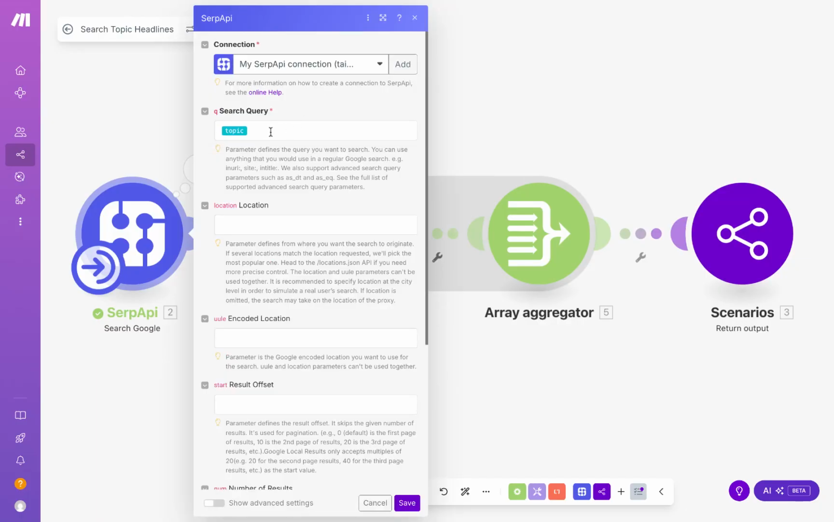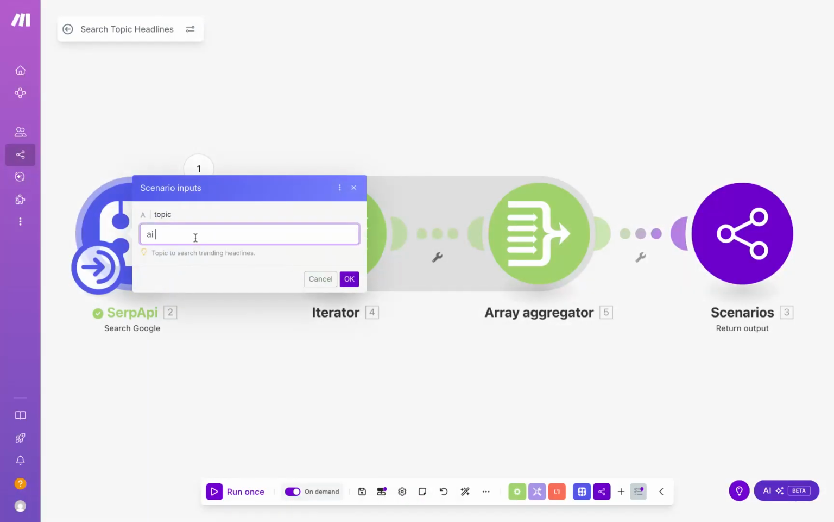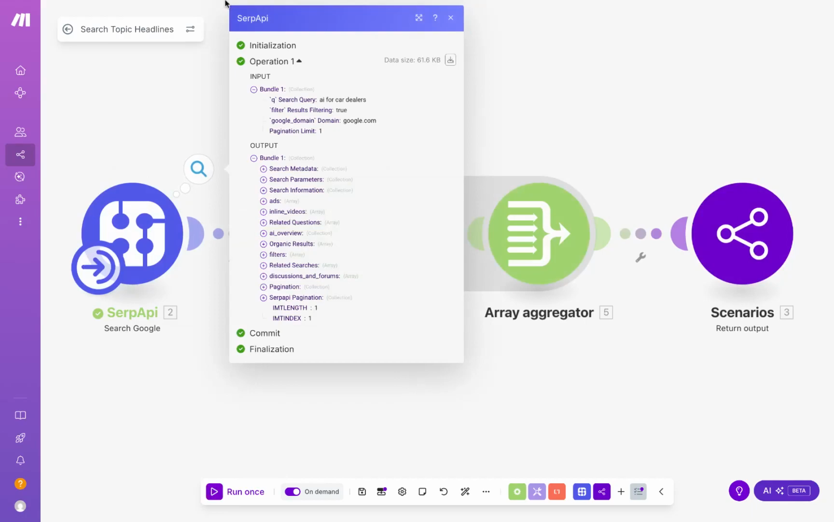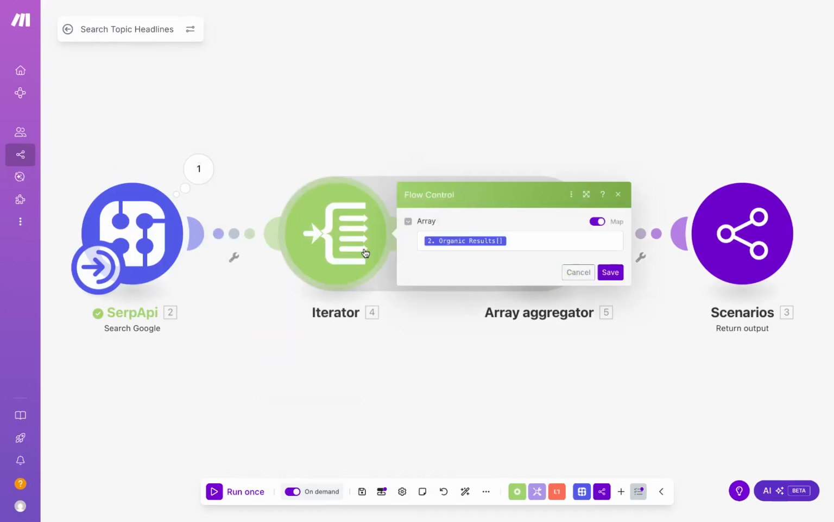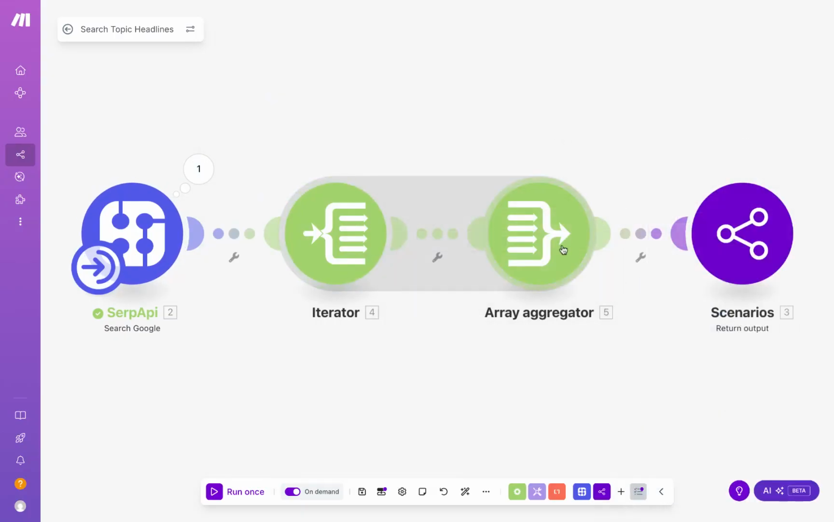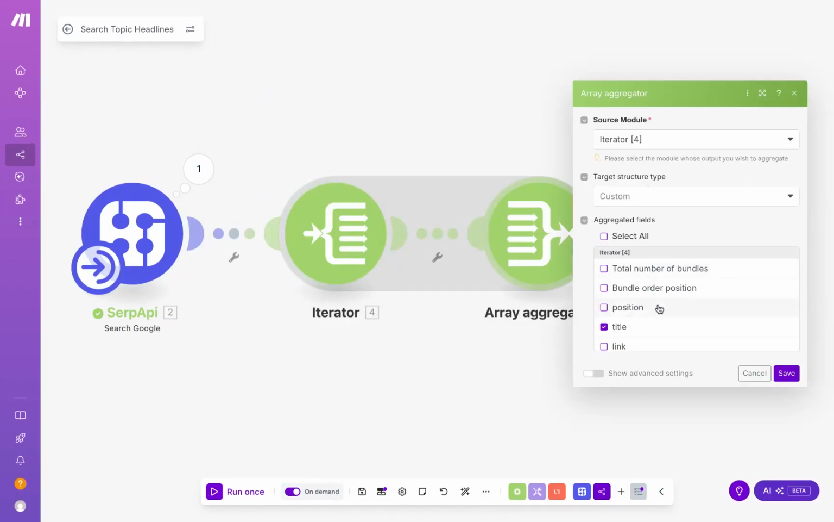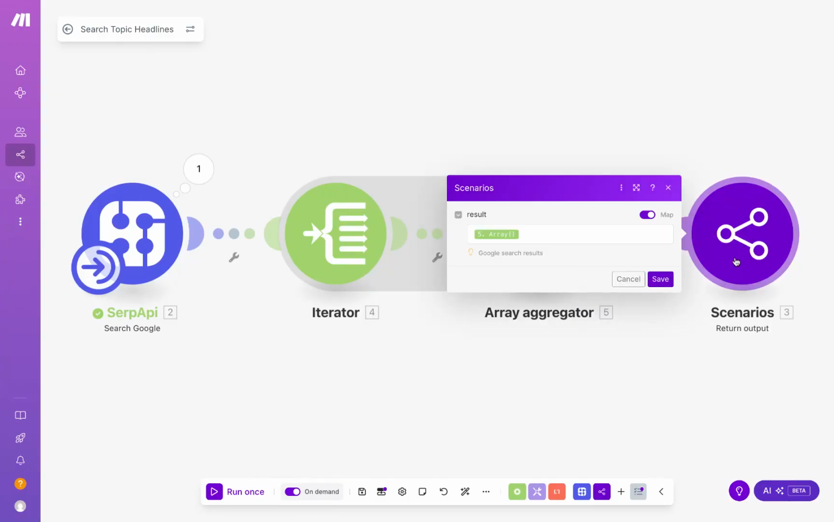We're simply going to input a topic here and get results. Let's do a trial run here and enter AI for car dealers. So it's going to return, I believe, up to 10 organic results. And what we want to do is iterate through each of them using the iterator module, and then combine each of the items from the iterator into a new array comprising of the title, the snippet, and snippet highlighted words. And finally, we're going to return this new array back to the agent using the return output module.